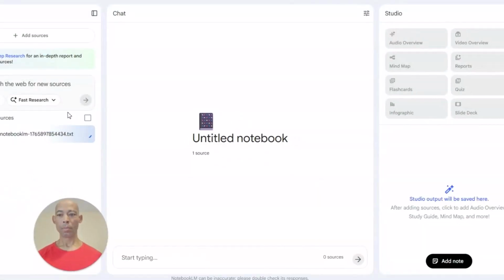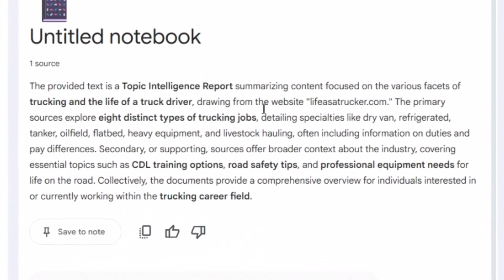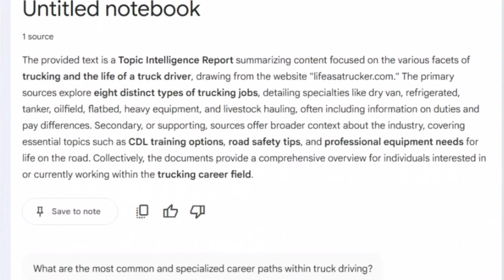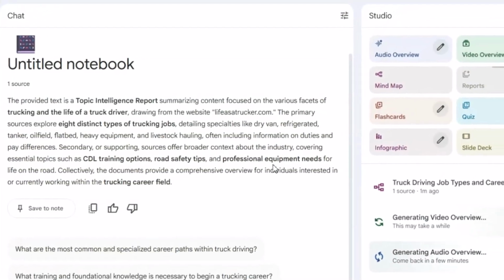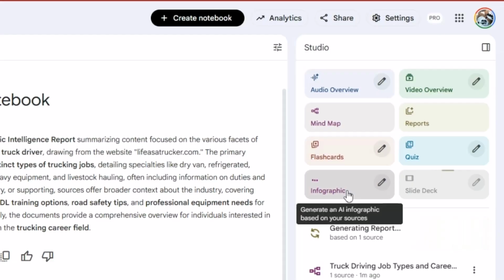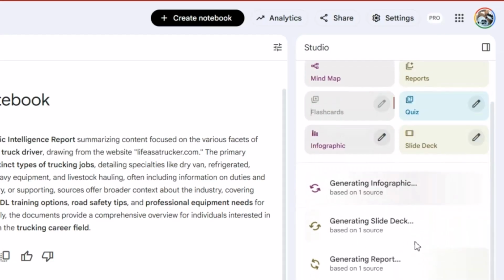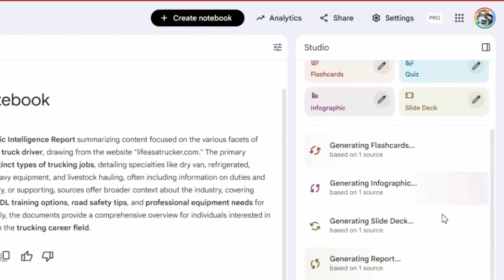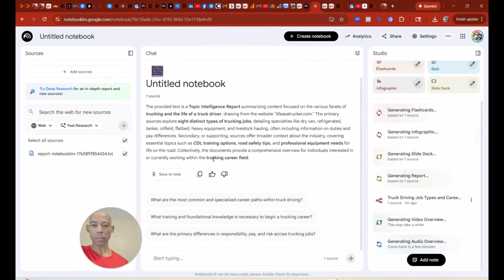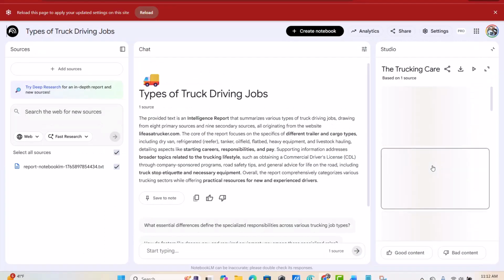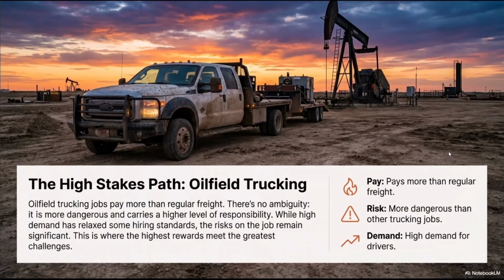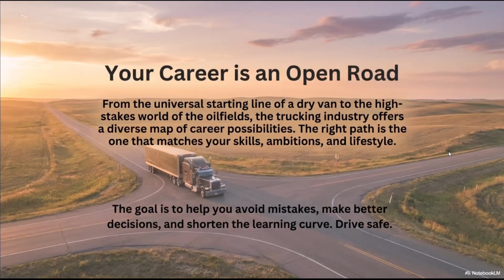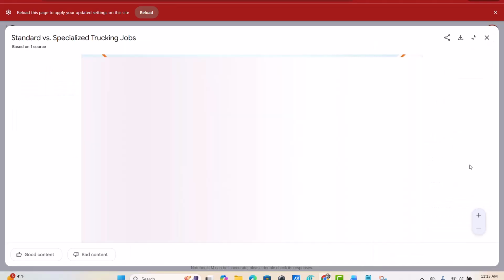Hervey takes the document generated by the app and uploads it into Notebook LM. That single document becomes a source. Notebook LM can turn it into a blog post, a study guide, or a briefing document. But wait, there's more. It can also generate a video presentation, podcast-style audio, flashcards, quizzes, and more. This is how your hard work writing and producing quality content turns into multiple pieces of new content. Then there is another level that I won't get into in this video. If this type of leverage makes sense for your business, this is a tool worth exploring.